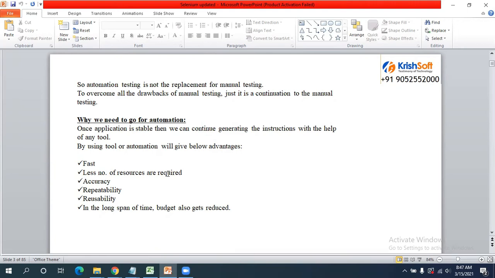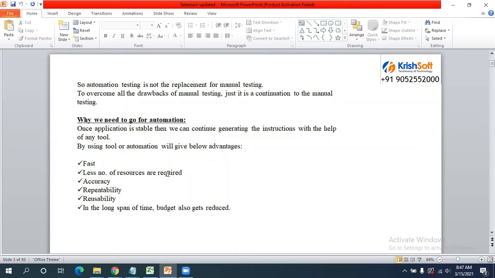Accuracy will be there here. Repeatability will be there. How? The same scripts you can reuse for n number of sprints. Once you develop the test scripts, you can reuse them n number of times, whether it is working fine or not. Next, reusability. The same scripts we can reuse for n number of cycles.